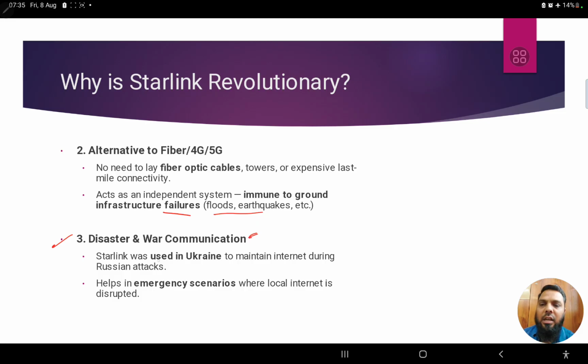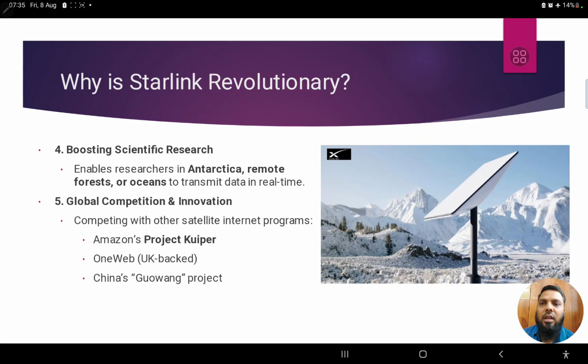Next, disaster and war communication. Recently, because the Russia and Ukraine war is going on, a lot of traditional infrastructure collapsed in Ukraine. Therefore, Starlink was used in Ukraine to maintain internet during the Russian attacks. It also helps in emergency scenarios where local internet is disrupted. So, for all these reasons, we can consider Starlink as revolutionary.